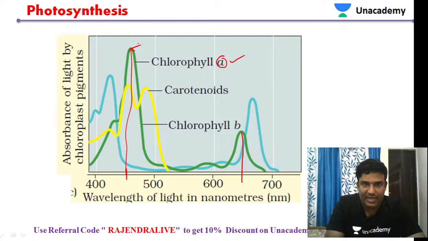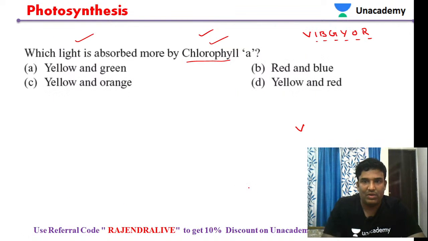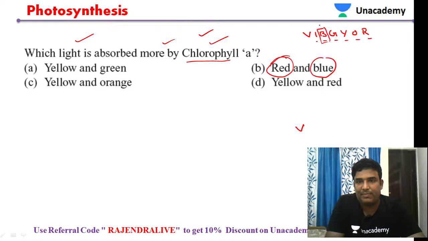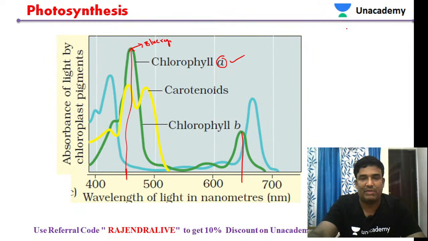This peak is in the blue region, and this one will be in the red light. So maximum absorption of light by chlorophyll A takes place in blue light as well as red light. That is what we have to remember here.